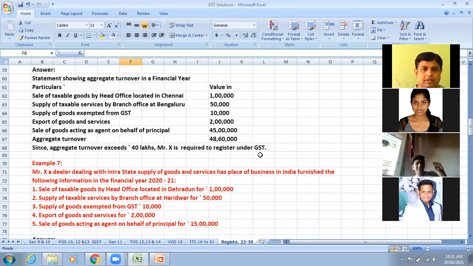Mr. X dealing with intra-state supply of goods and services, place of business in India, furnishes the following information for the year 2021. Sale of taxable goods by HO located in Dehradun, supply of taxable services by branch at Haridwar, supply of goods exempted 10,000, export of goods and services 2 lakhs, sale of goods acting as an agent 15 lakhs.